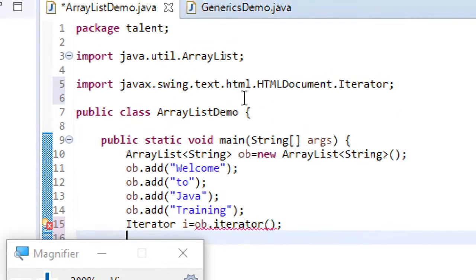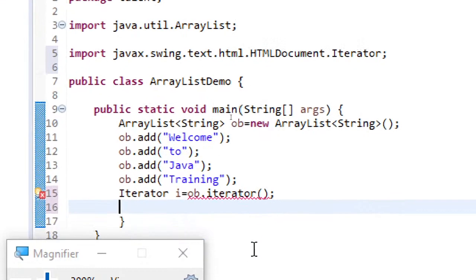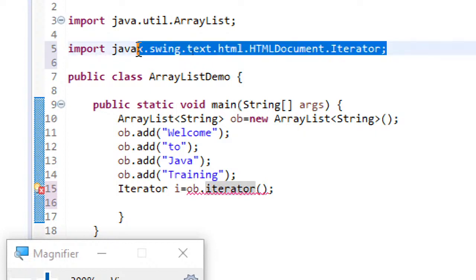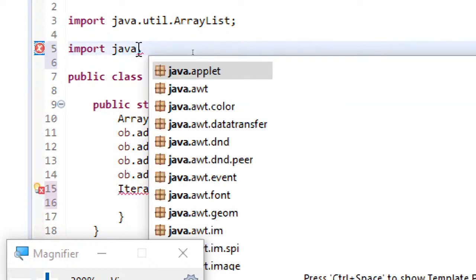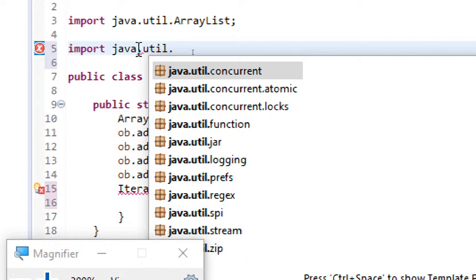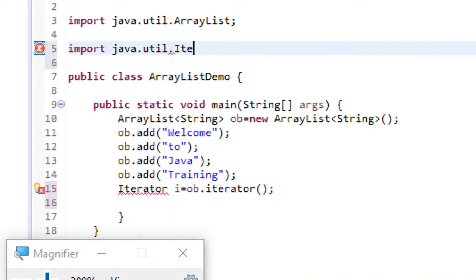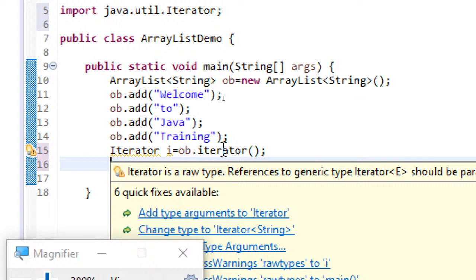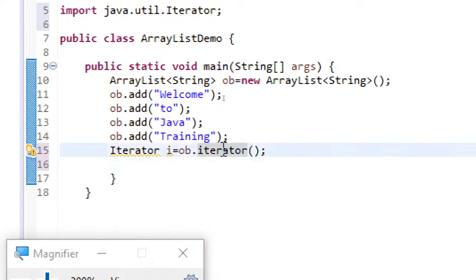So, Iterator i equal to ob dot iterator. Now Iterator is an interface, and I'm not creating an object of Iterator. I'm just invoking the iterator method, which will return me the iterator instance.